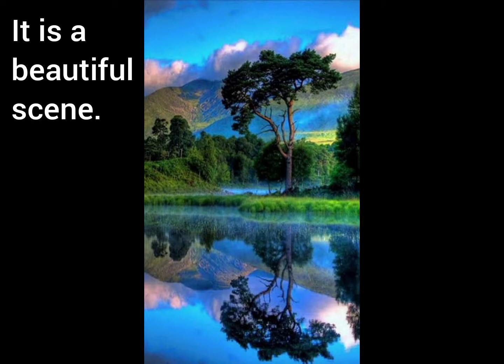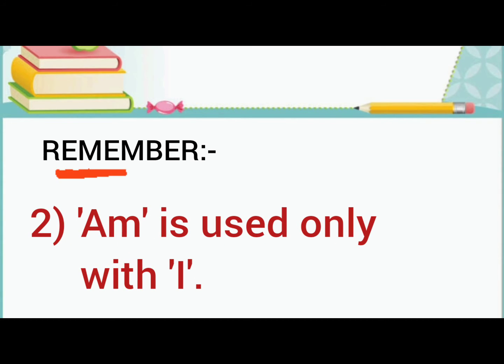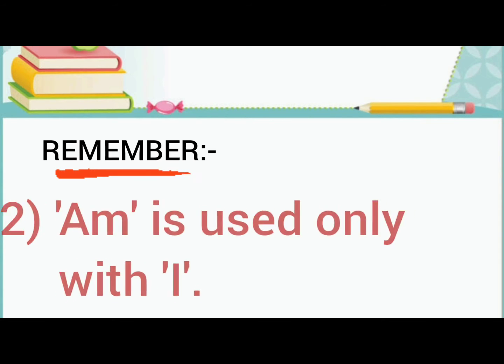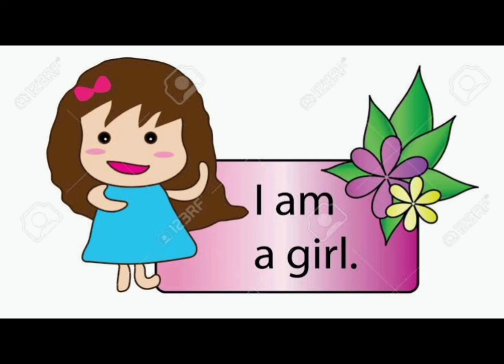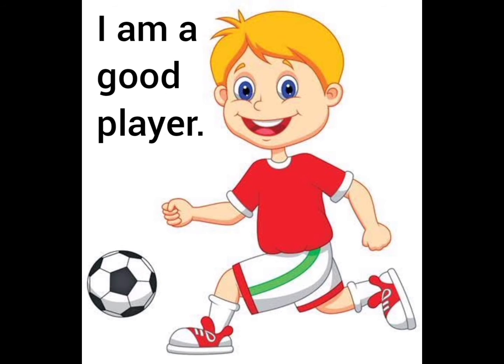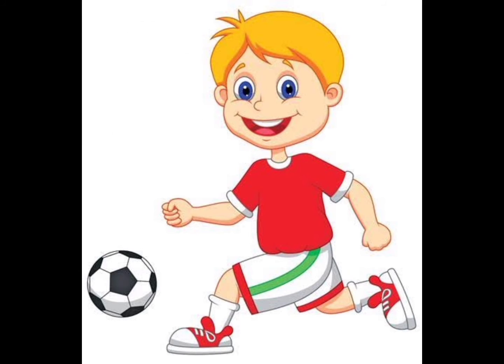Now let's see the second example. It is a beautiful scene. Is is again a verb. Why? Because it is used in the sentence. Now second point, am is used only with I. For example, I am a girl. Here am is a verb because I is present in the sentence. Second example, I am a good player. Again am is a verb because I is used in the sentence.